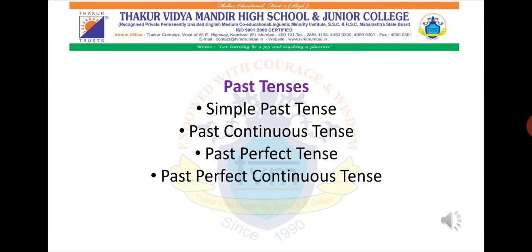Everything is the same. The structure, the tricks I had given you, for example subject plus that, everything is the same. Only for past tense, as I have mentioned, you have to make use of different helping verbs. Only the helping verbs have changed, that is was, were, had, did.